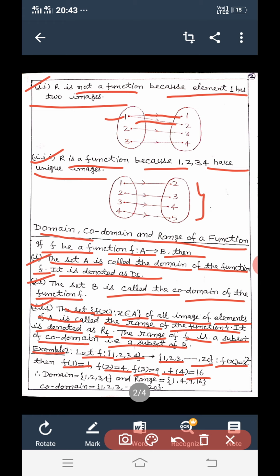So this is possible. The domain, that is the set of elements of A, is 1, 2, 3, 4.